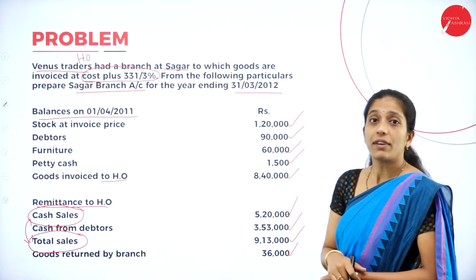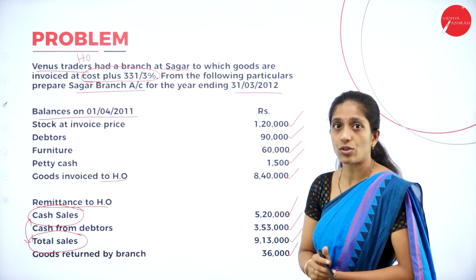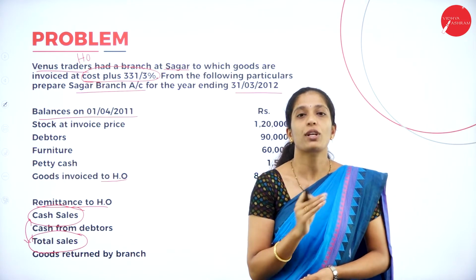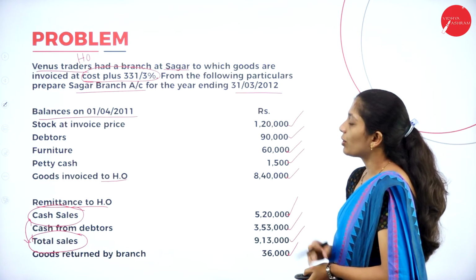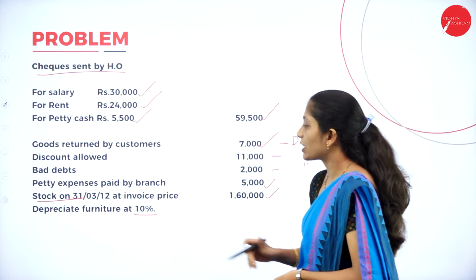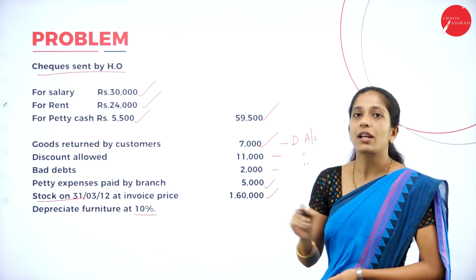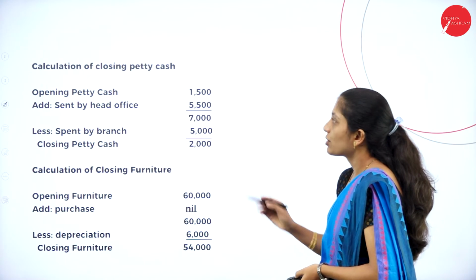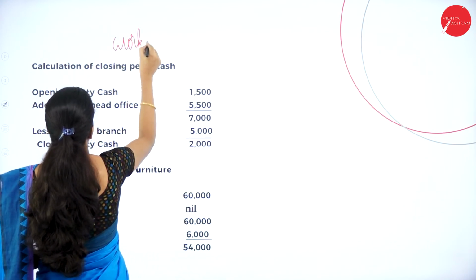They have not given closing furniture, but they have given opening furniture, how much? 60,000. For this, if any purchase is made, we have to add it and we have to deduct the depreciation. Now if you go through this, we have opening furniture 60,000. There is no purchase of furniture, but there is a depreciation of 10%. So we have to deduct that. Then we will get the closing furniture. For that we shall make a working note. So we shall prepare a working note. This is working note.